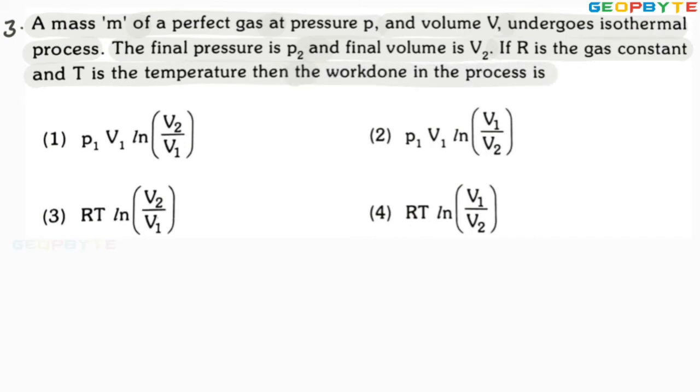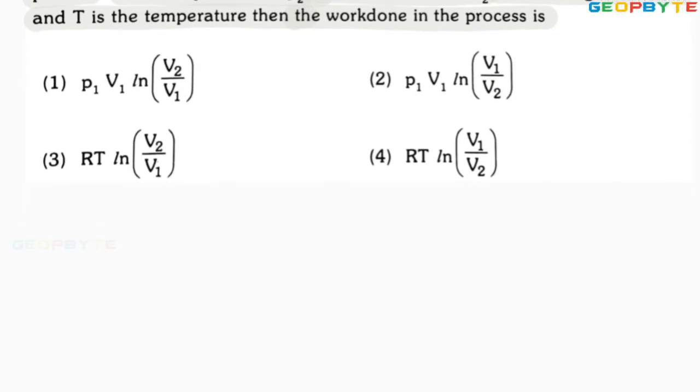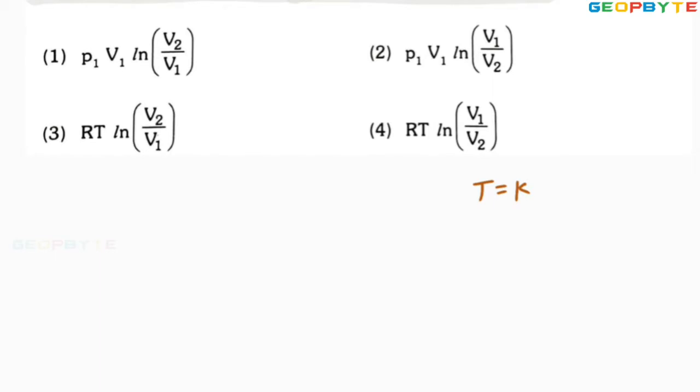Dear friends, work done in the isothermal process is asked. Isothermal process means constant temperature process. According to Boyle's law, at constant temperature, the product of pressure and volume equals constant.